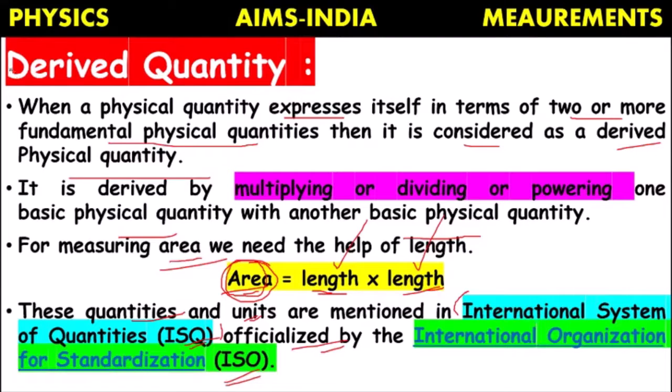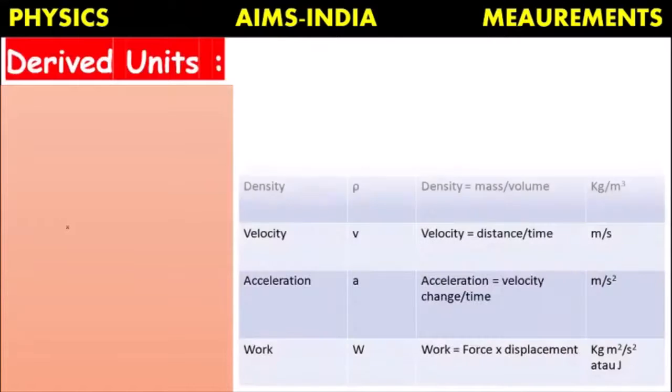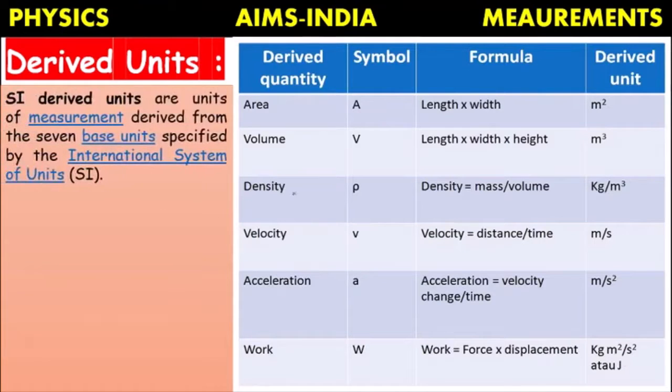There we will come across the names of all these derived quantities and their units. So these are all derived quantities, with their symbols, their formulas, and the derived unit.